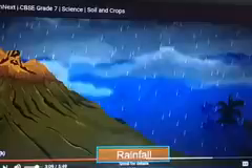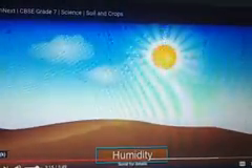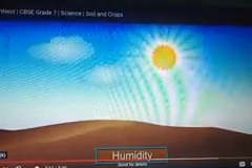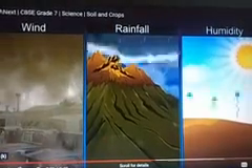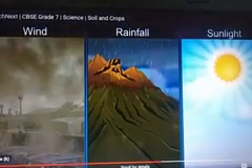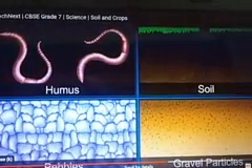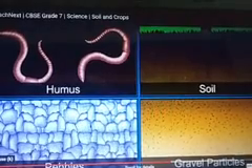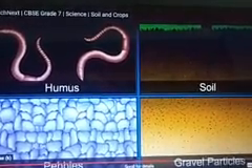Soil is also affected by wind, rainfall and humidity. These factors affect the soil profile, texture, components, etc. These are the components of soil. It can be altered by the climatic factors.